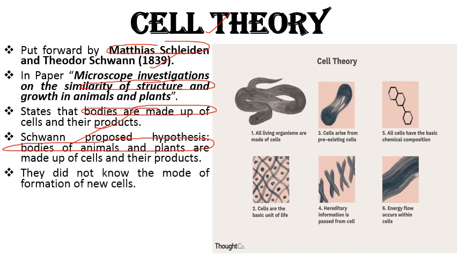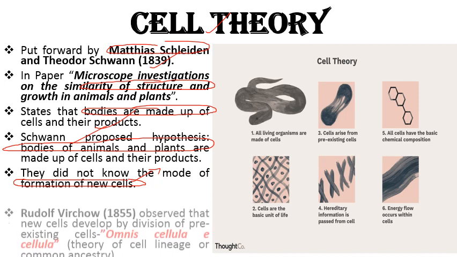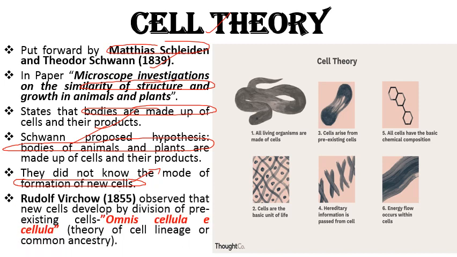Then they did not know the mode of formation of new cells. They did not know how new cells are formed. This confusion was eliminated by Rudolf Virchow in 1855. He observed that new cells develop by the division of pre-existing cells and gave a famous term in biology, omnis cellula e cellula, the theory of cell lineage or common ancestry. It means every cell arises from pre-existing cells.